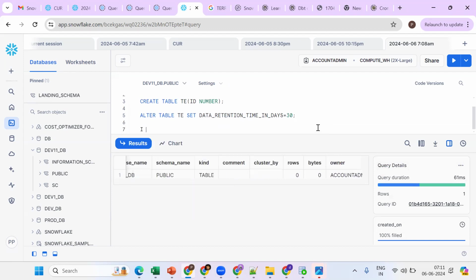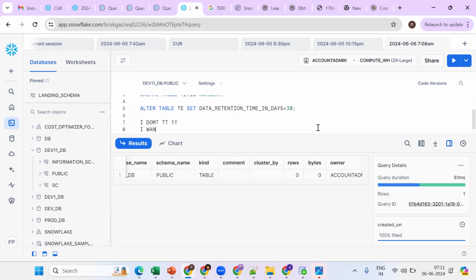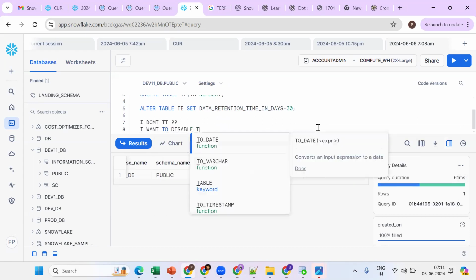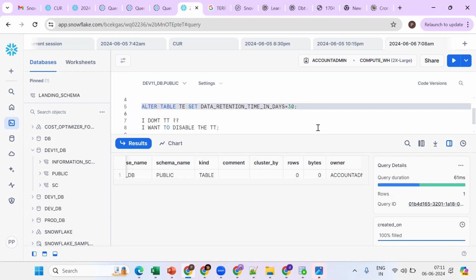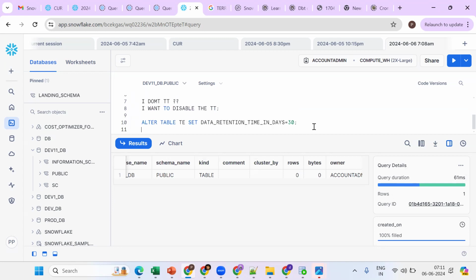Suppose I don't want time travel. I want to disable the time travel. Tell me how to disable the time travel. ALTER TABLE, set DATA_RETENTION_TIME_IN_DAYS equal to 0. Suppose I make it 0.